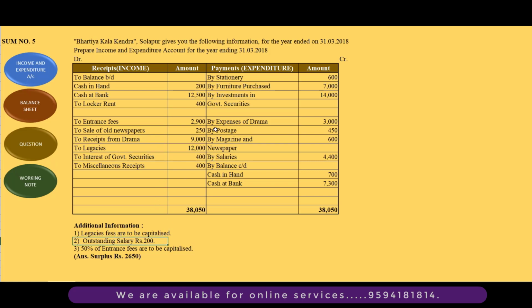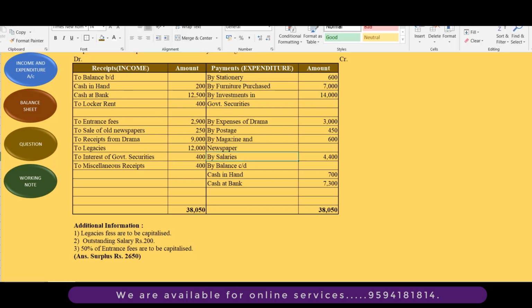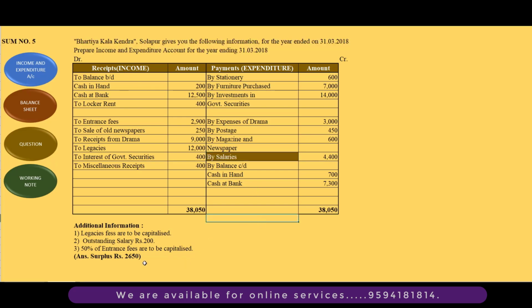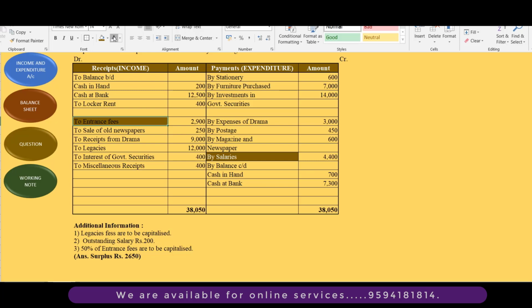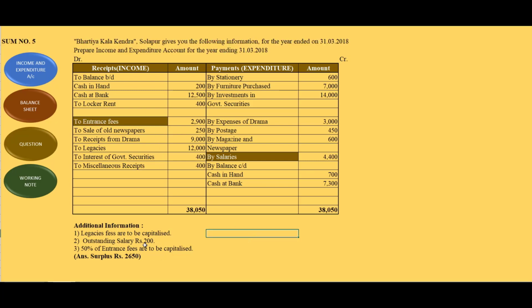Then outstanding salary is there, so where is salary? Here is the salary, we'll just put a tick for our understanding. Then 50% of entrance fees are to be capitalized. Where is entrance fees? Here is the entrance fees, put a tick. Okay, wherever we are having adjustment we have to leave one line. Okay, so we'll start posting.